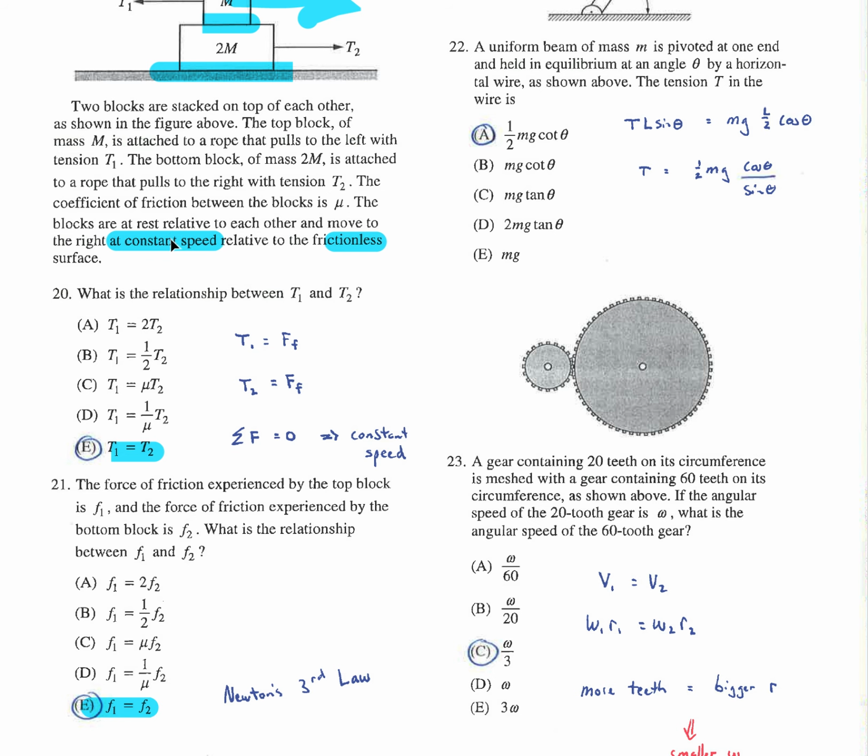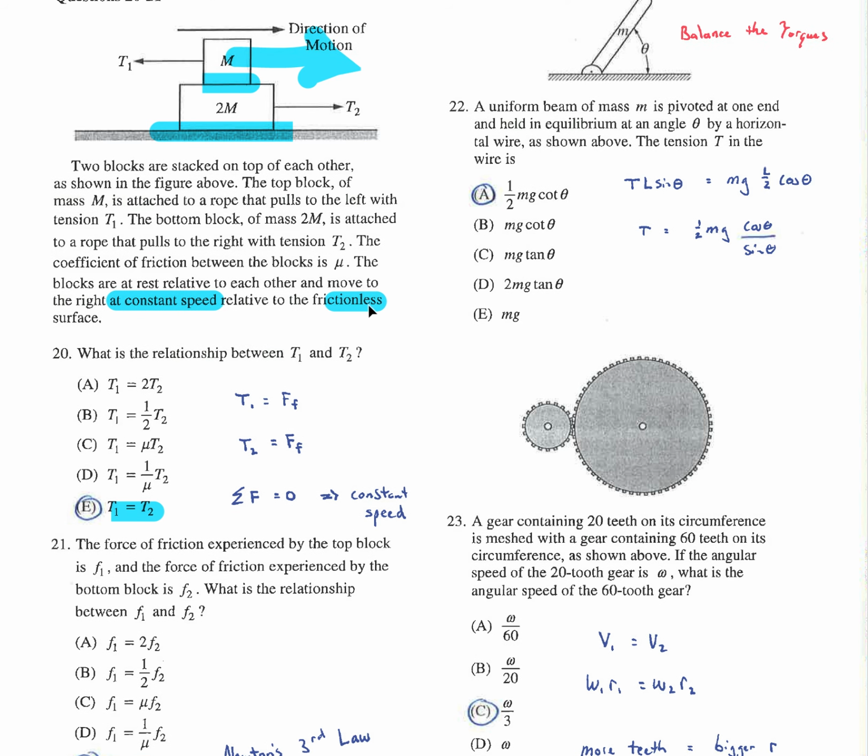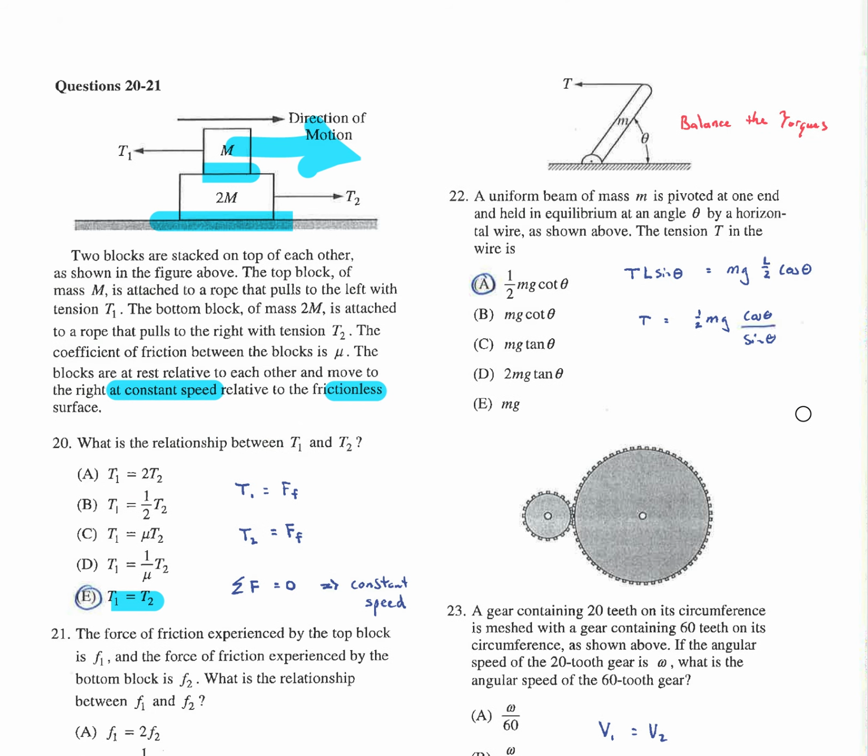1, constant speed, forces must balance, and 2, there's no friction on the bottom. There's only friction between the blocks. Okay, this is in equilibrium, which means the torques and forces have to balance. So all I did was balance the torque.